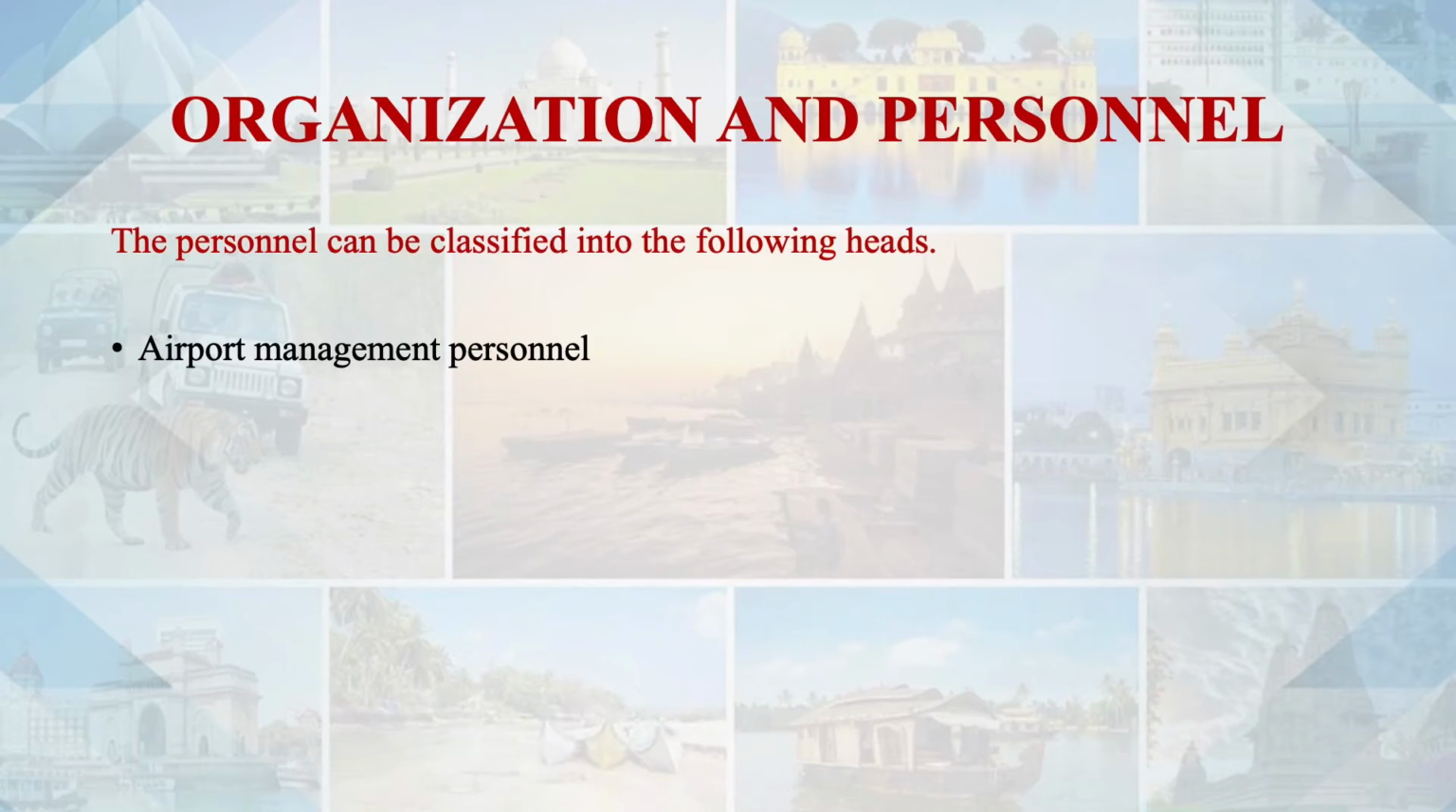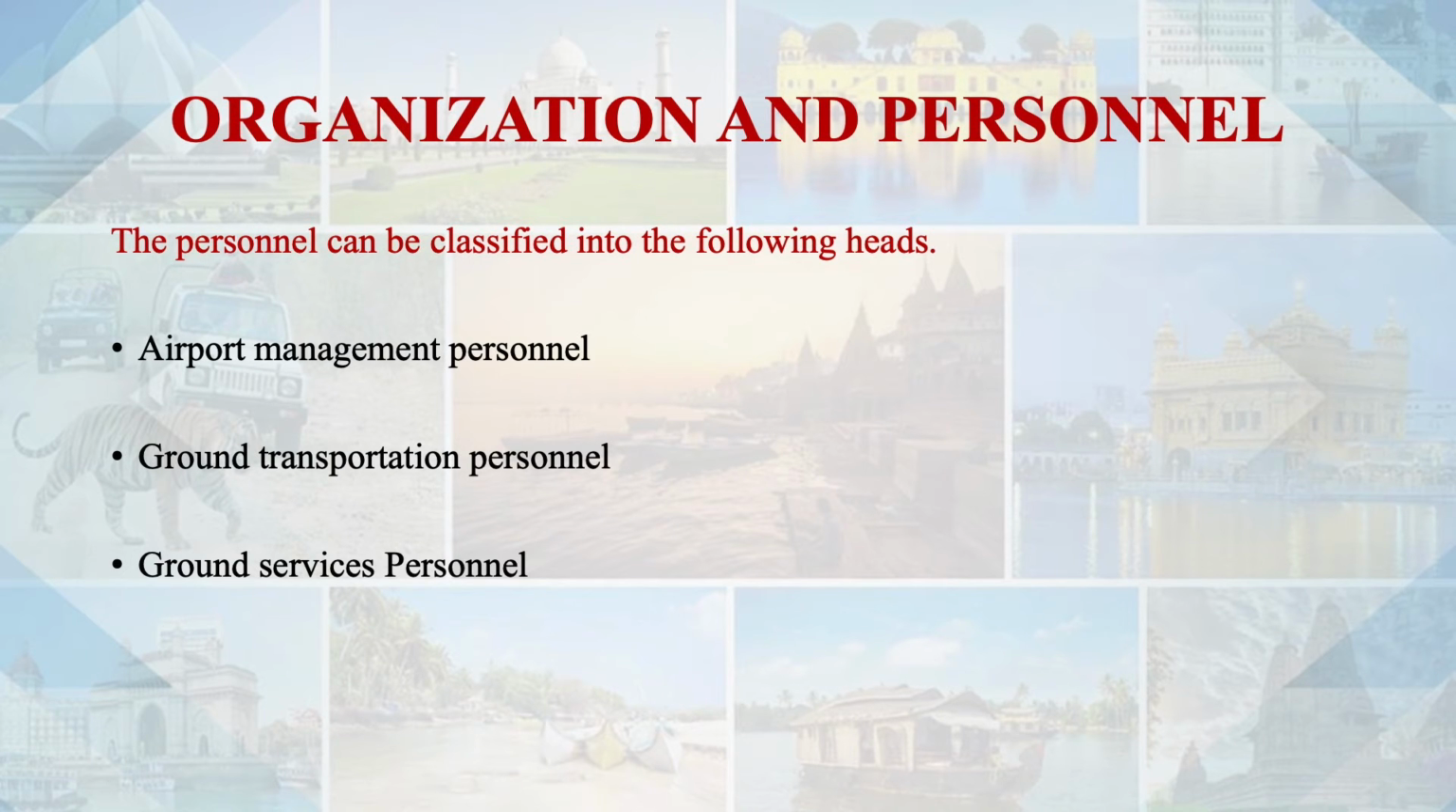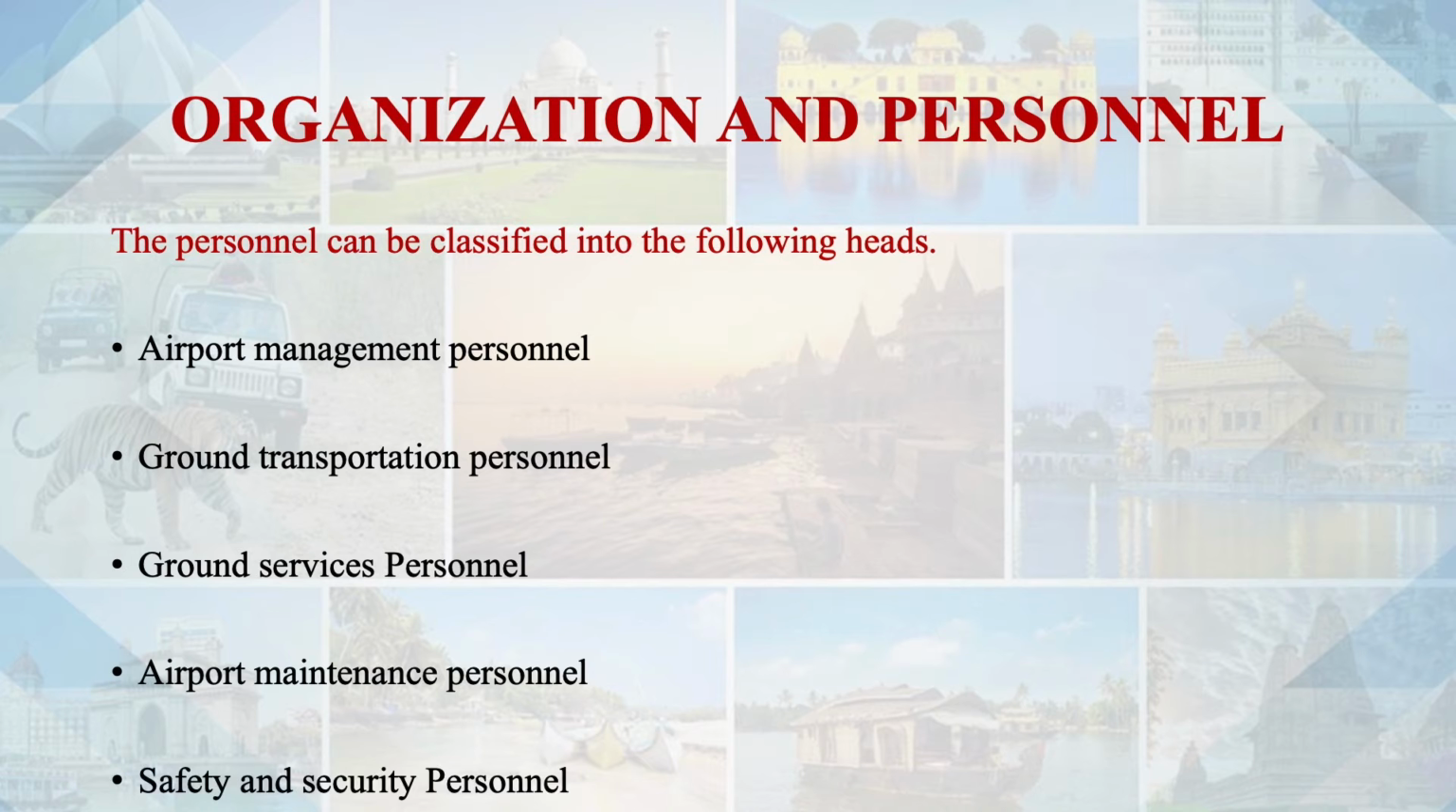Now, let us see the different types of employees or personnel working inside an airport. What is the organization structure? How is an airport functioning using human resources? Usually an airport will be having different types of employees. Airport management personnel are there, ground transportation personnel are there, ground services personnel are there, airport maintenance personnel are there, safety and security personnel are there. So these are the different categories of employees working in an airport.